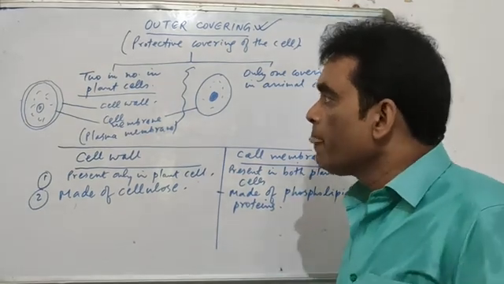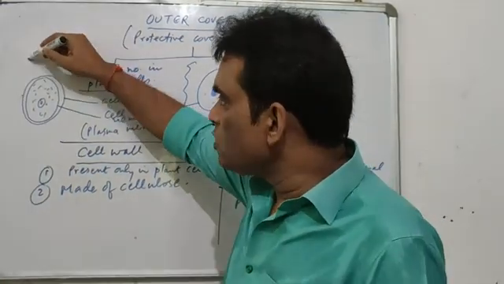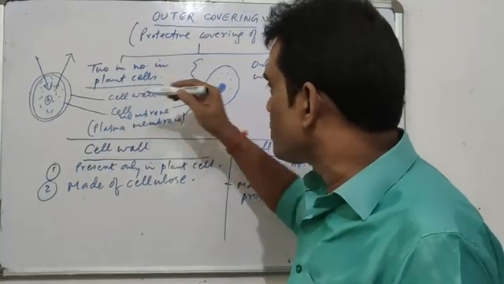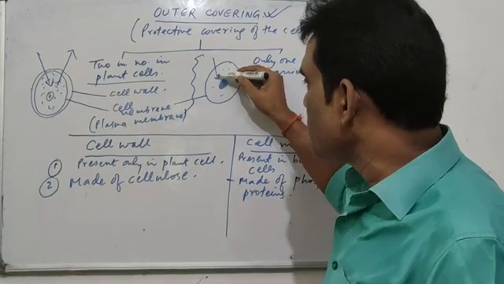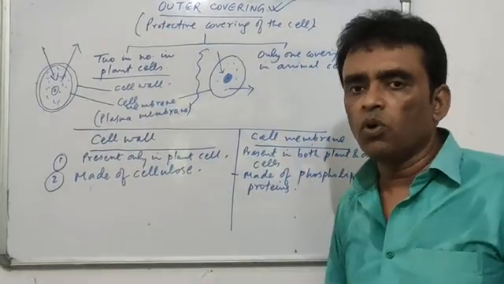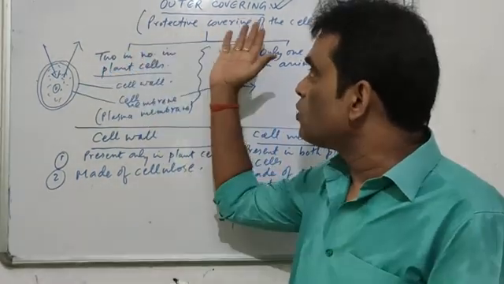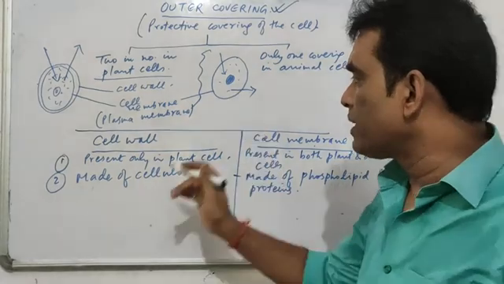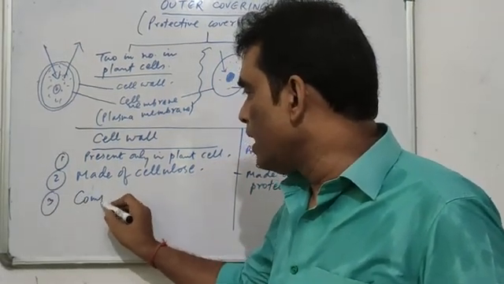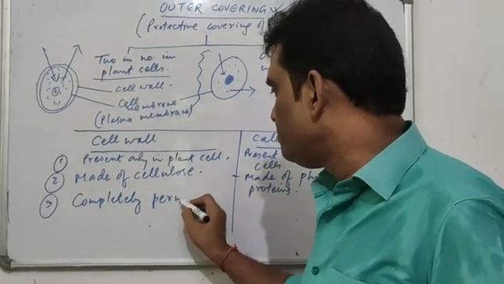Now, when the cell is doing its activities, there are a lot of materials which need to enter into the cell and which need to go out of the cell. The cell needs certain things, and there are certain things which have to go out of the cell, and that is done only through this outer covering. So we will say that the cell wall is regarded as completely permeable.